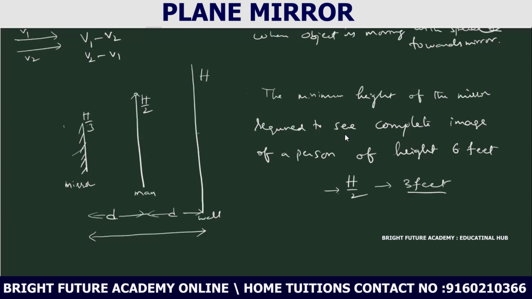Okay, see, like this you write here. The minimum height of the mirror must be h/2. Next, a person is standing in the middle of the room. He is observing the image of the wall behind him. Person is observing the complete image of the wall which is behind him. He is observing in the mirror. What is the minimum height of the mirror required? For this it is h/3.